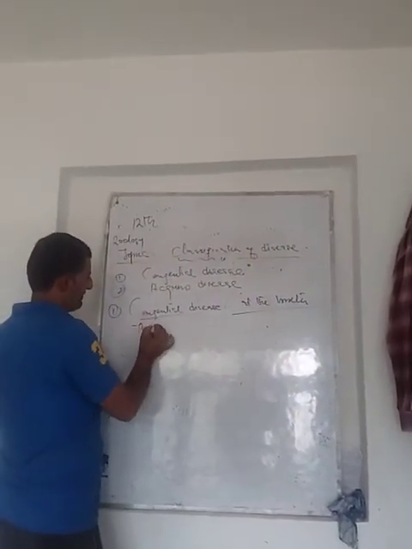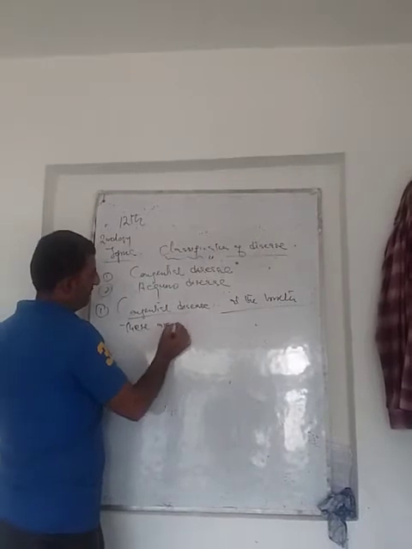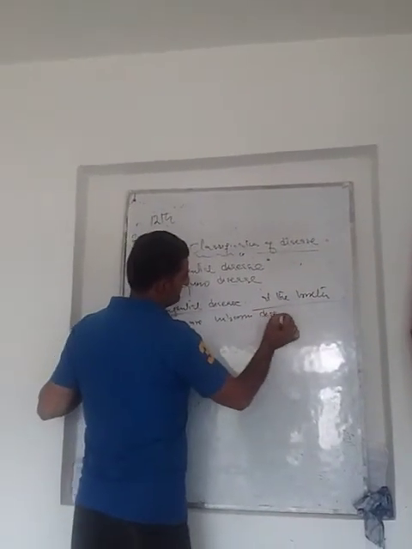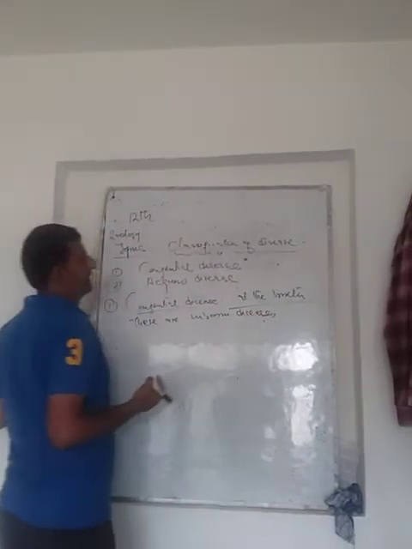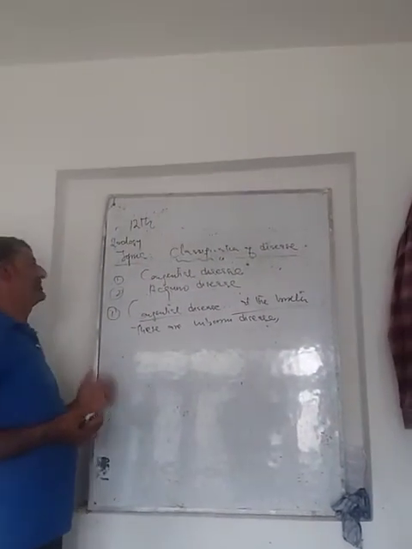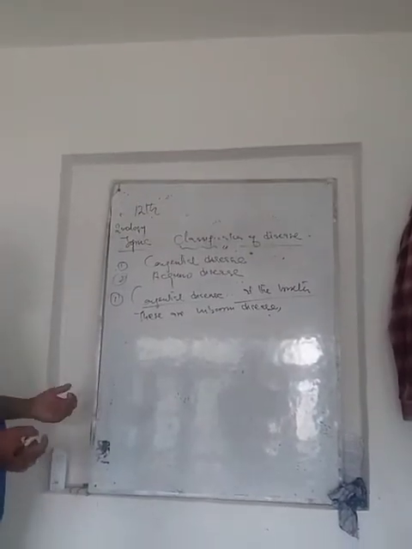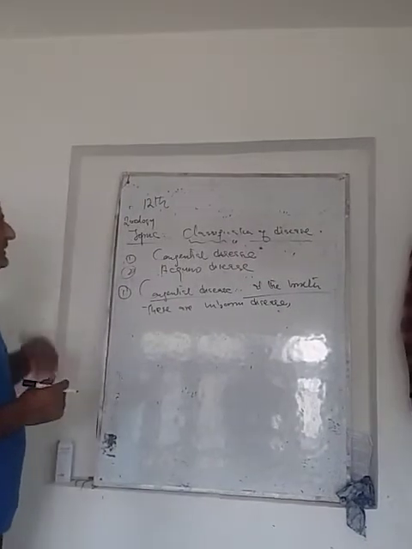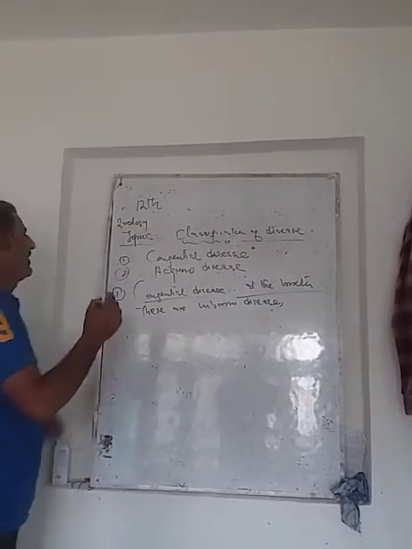These are inborn diseases. Sometimes we can also say that these are hereditary diseases that can be transferred from one generation to the next generation. Or in other words, we can say that these are the diseases which start from inborn, and which start from the birth. For example,